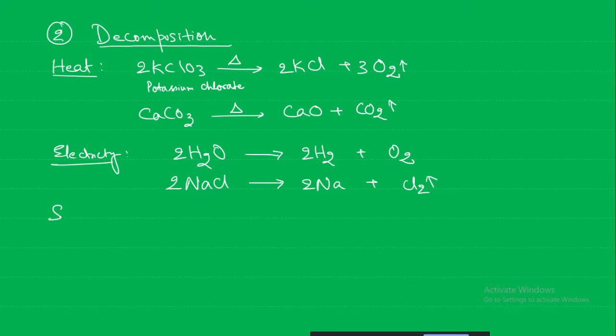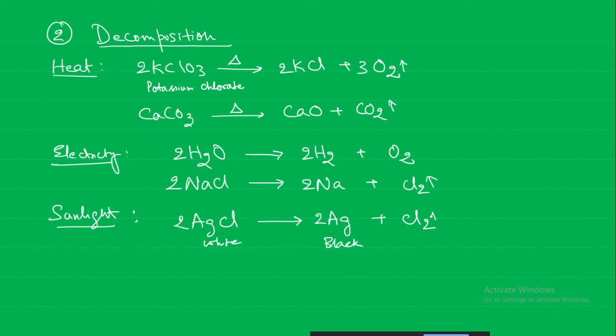Next, decomposition by sunlight. Silver chloride on exposure to sunlight will break down to silver metal and release chlorine gas. Whereas silver chloride is white in color, the silver will appear black, and the chlorine gas will be released.